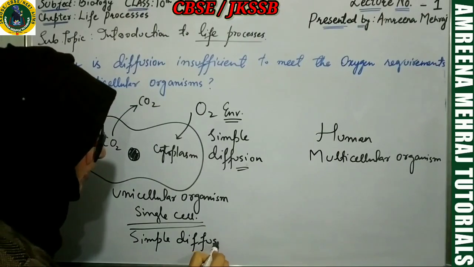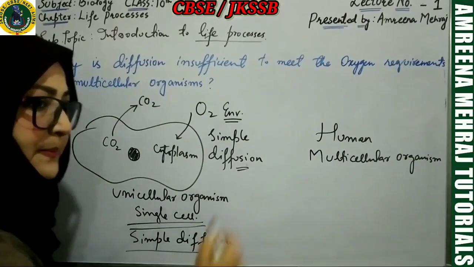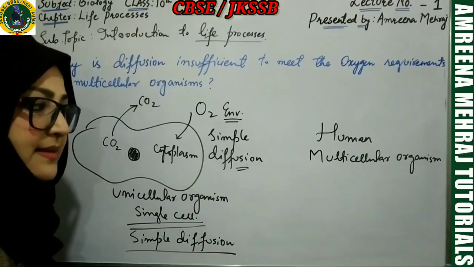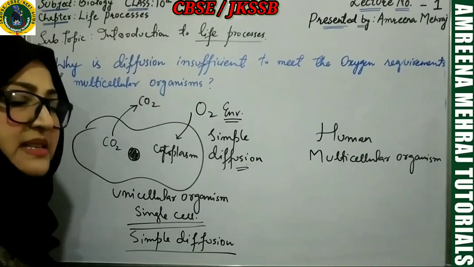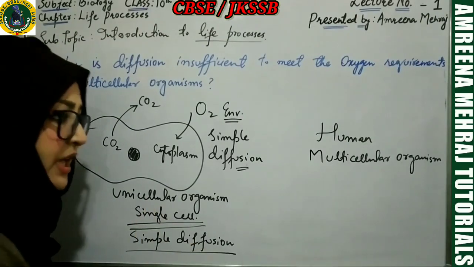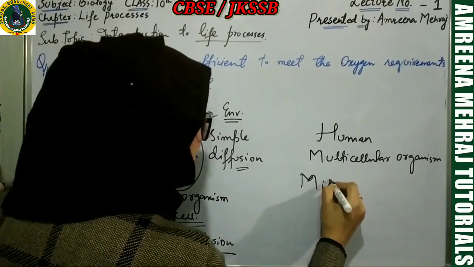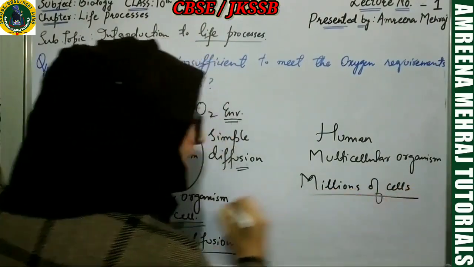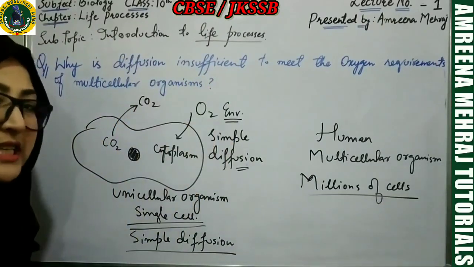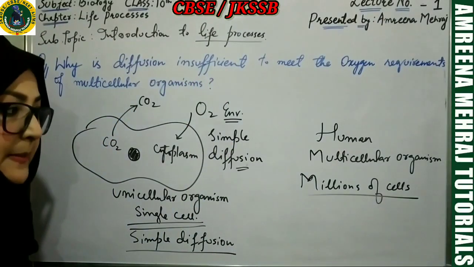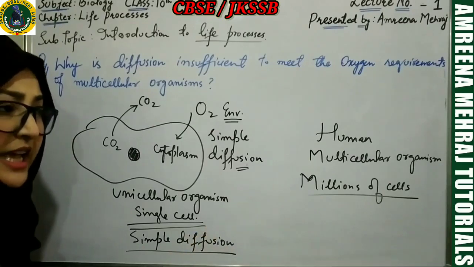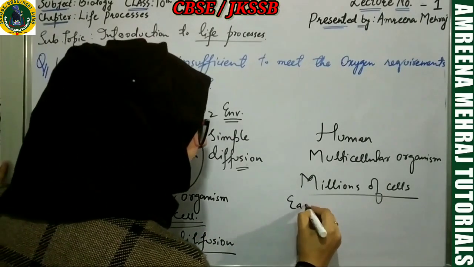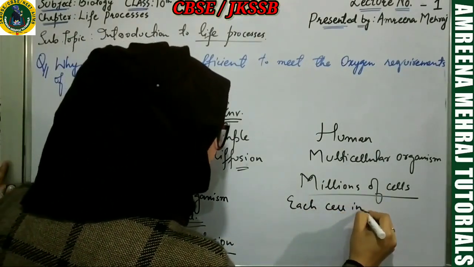But what about the human being? What about the multicellular organisms? Will diffusion be sufficient? No. Your body is made up of millions of cells. Am I correct? So you have 10 to the power 14 cells in your body, approximately. So millions of the cells. Is each cell in contact with the environment?